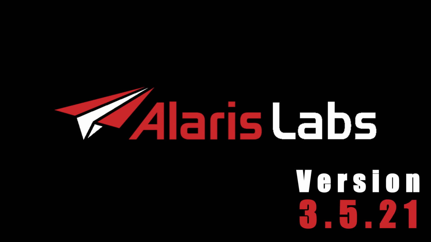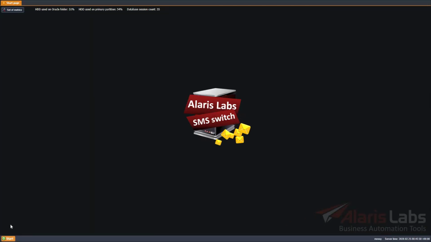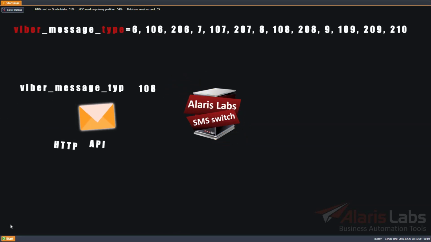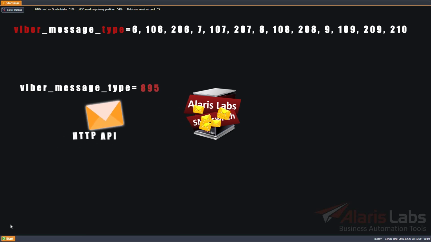Extended support of Viber HTTP API has been implemented with account for its specifics. First of all, the SMS switch can receive the new HTTP parameter Viber message type in the incoming request. The parameter values can be, as you can see on the screen, which is based on the Viber HTTP API spec document. If the SMS switch receives a request with value other than mentioned above, the message will be rejected.